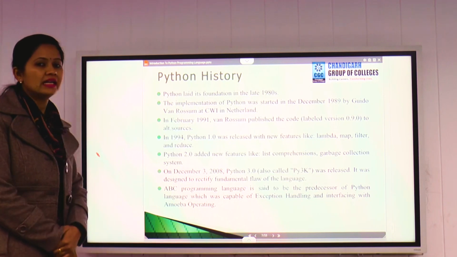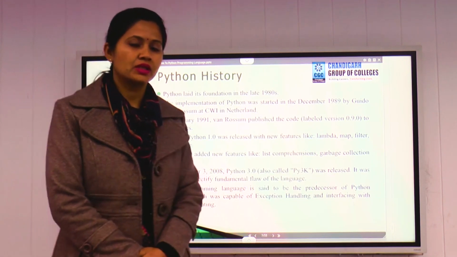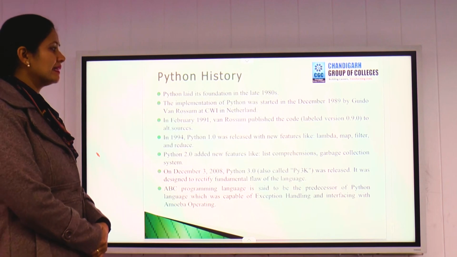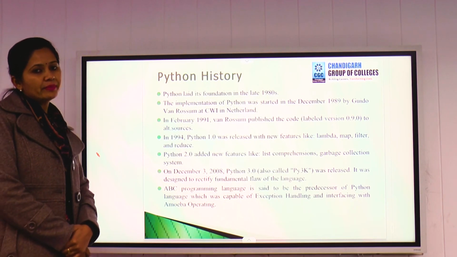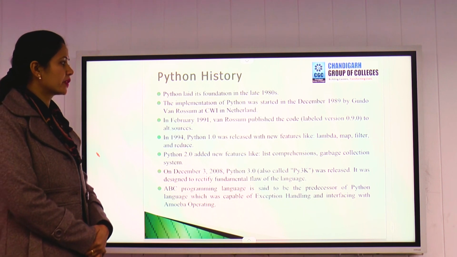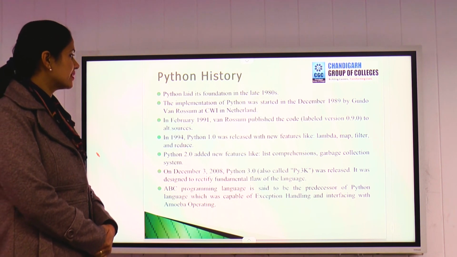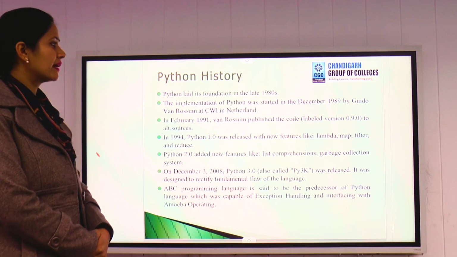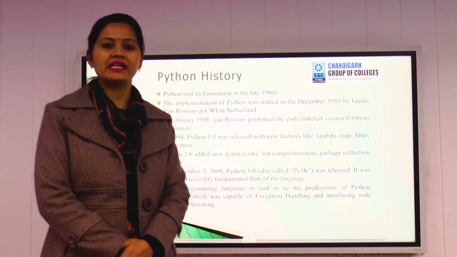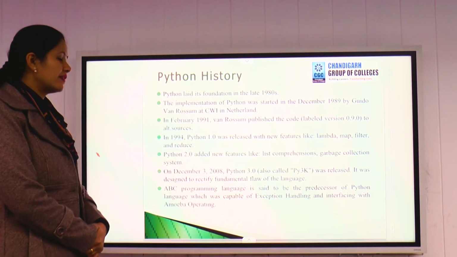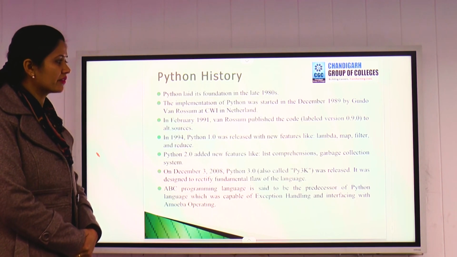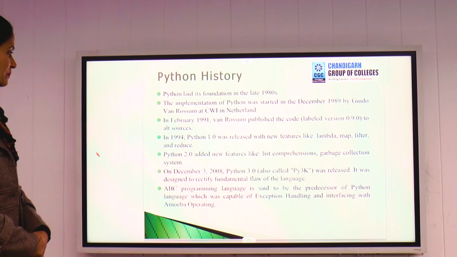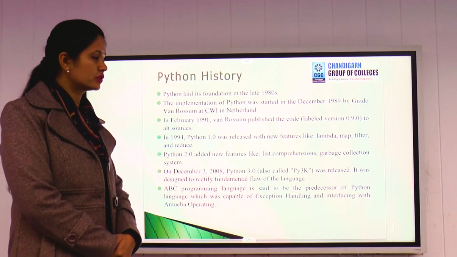Next, we have the history of Python. Python laid its foundation in the late 1980s. The implementation of Python was started at CWI in the Netherlands by Guido van Rossum in 1989. In February 1991, the first version of Python was released, that was 0.9.0, to alt.sources.